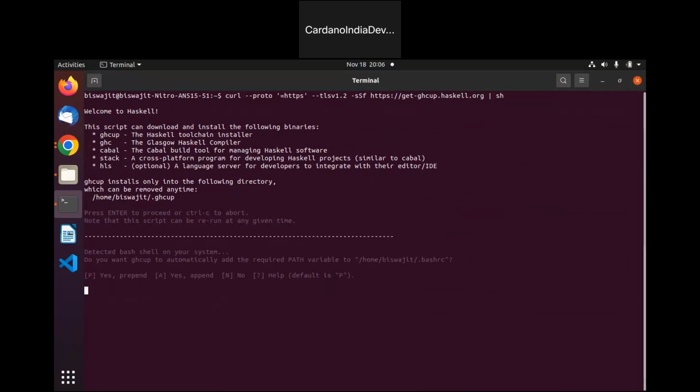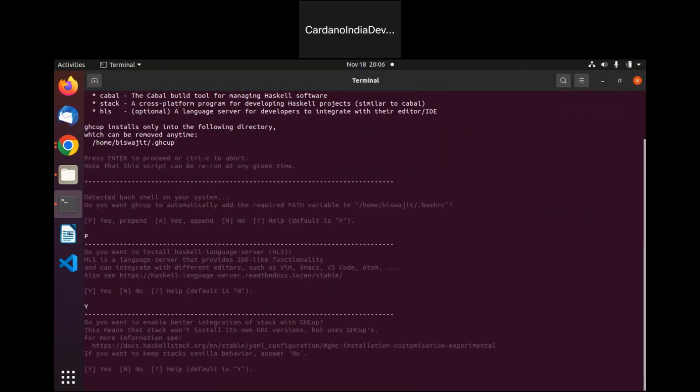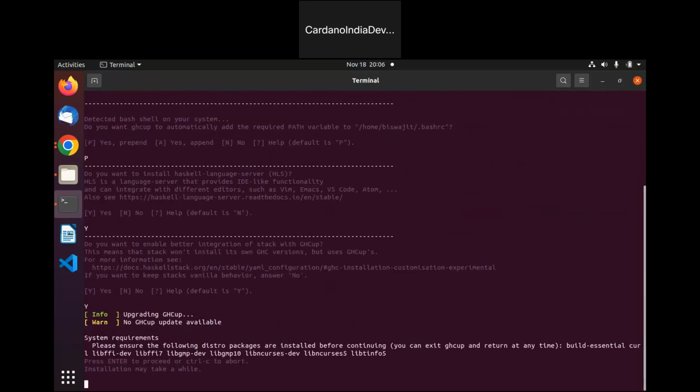Once you press enter, it will ask you these options. So you can enter capital P, and then again enter Y, again enter Y, and in the last you need to press enter.